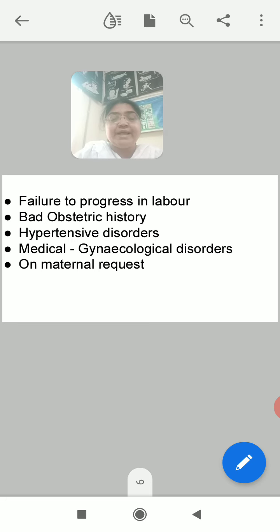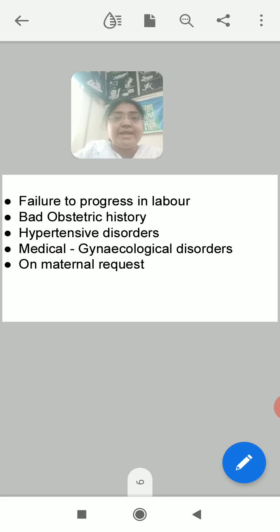Further, failure to progress in labor. Progress in labor in terms of cervical dilatation. For example, there is a rigid os. Patient will say that ગર્ભાશયનું મુખ ખુલ્યું જ નહીં, બરાબર, મુખ ખુલ્યું નહીં એટલે rigid os હતો. Or sometimes the os may begin to dilate, begin to open, but then further dilatation stops. That is, further progress in labor failed to occur. So at that time you may go for caesarean section.